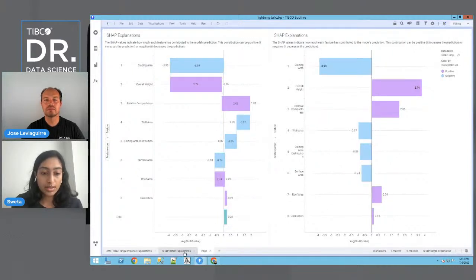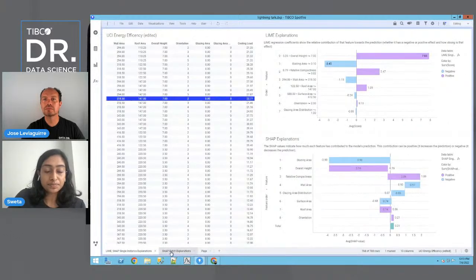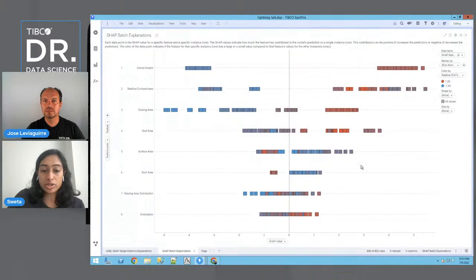So again, this is just the same way to represent this bar chart, but in a waterfall chart. And lastly, with SHAP, I mentioned that we also have this data function for batch explanations, because instead of just explaining one prediction, it can take a batch of predictions, so multiple values from this data table, and it can create this chart over here. So what it's doing is that each one of these squares represents a prediction, and those that fall towards the right of this black line tend to increase the predictions more, and those that fall towards the left of this black line tend to decrease the predictions more. So it's relative.